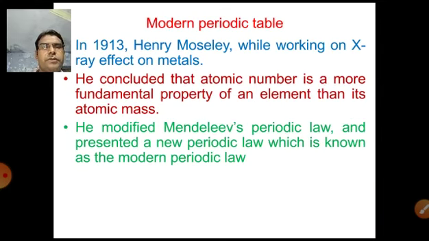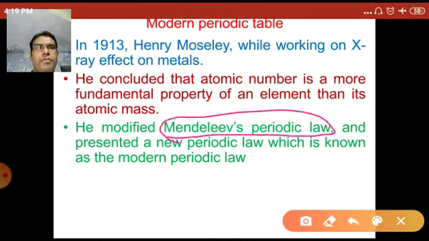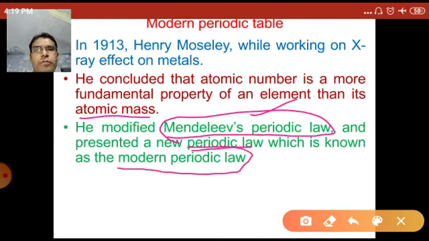He modified the Mendeleev periodic law and presented a new periodic law, which is known as the modern periodic law.